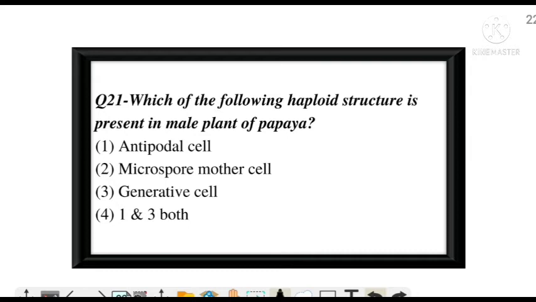And the correct answer is option C. You must be thinking that antipodal cells are also haploid. Yes, it is correct. But the question says male plant. Antipodal cells are found in female plants. So the correct answer is option C, generative cells. Next question.